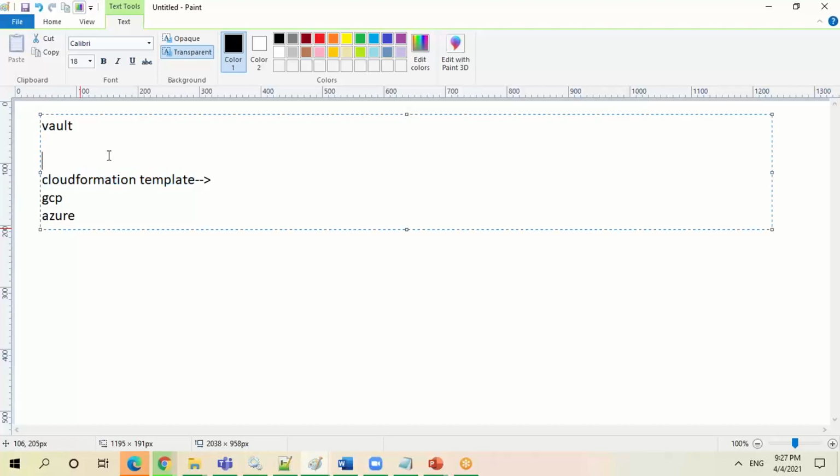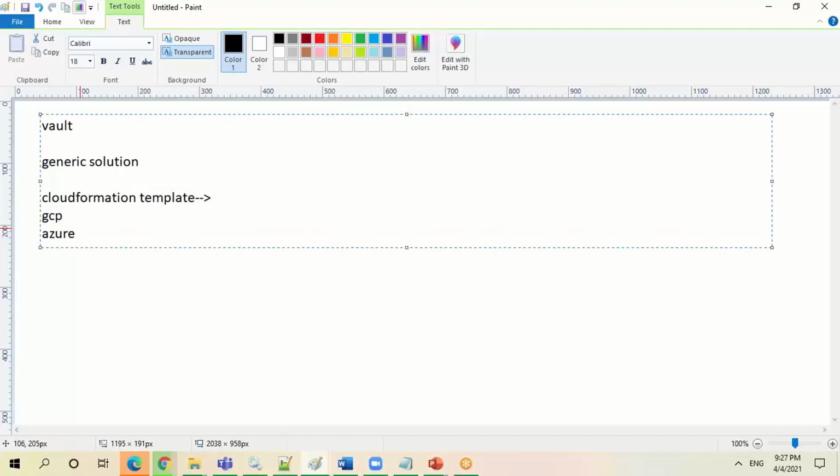I have to come to a generic solution which will fit all the cloud vendors. You should have a generic solution, and this generic solution is going to fit all your cloud vendors. Clear?